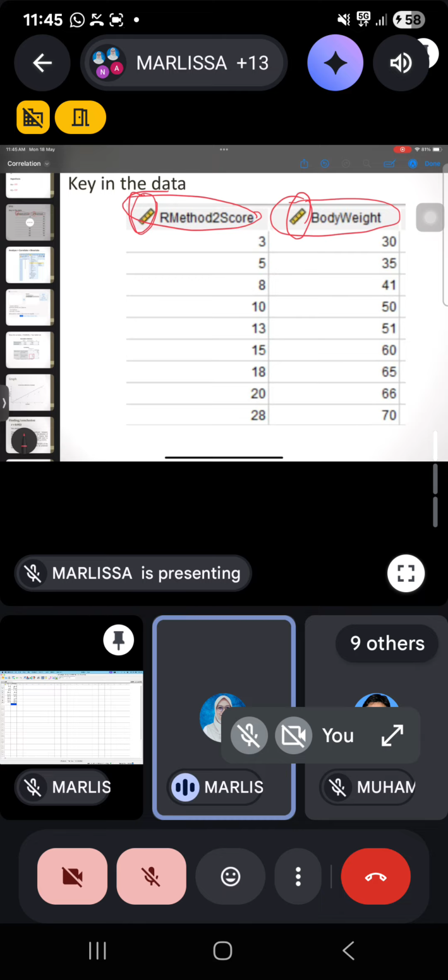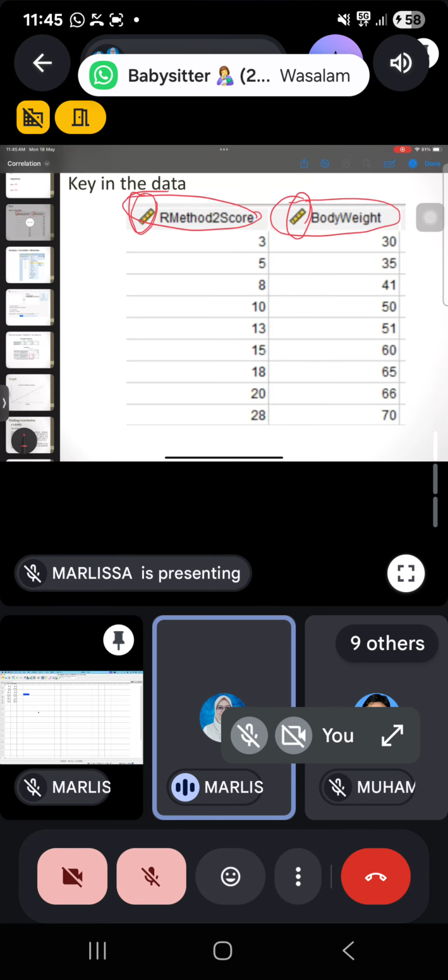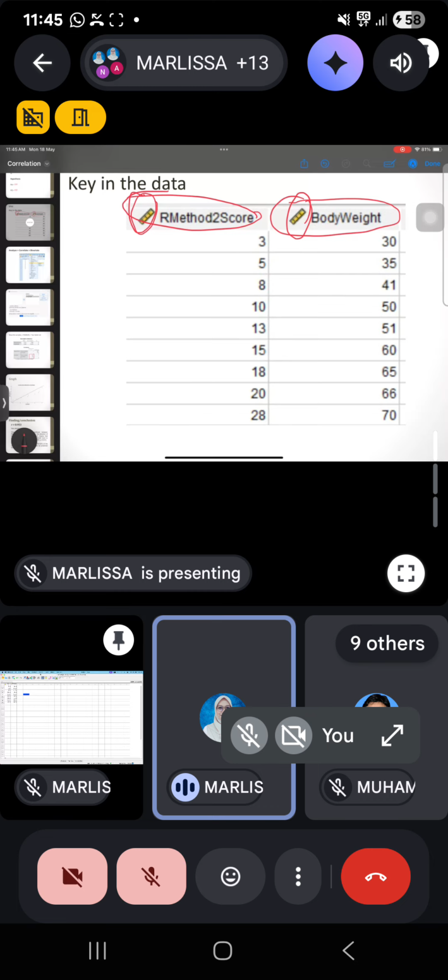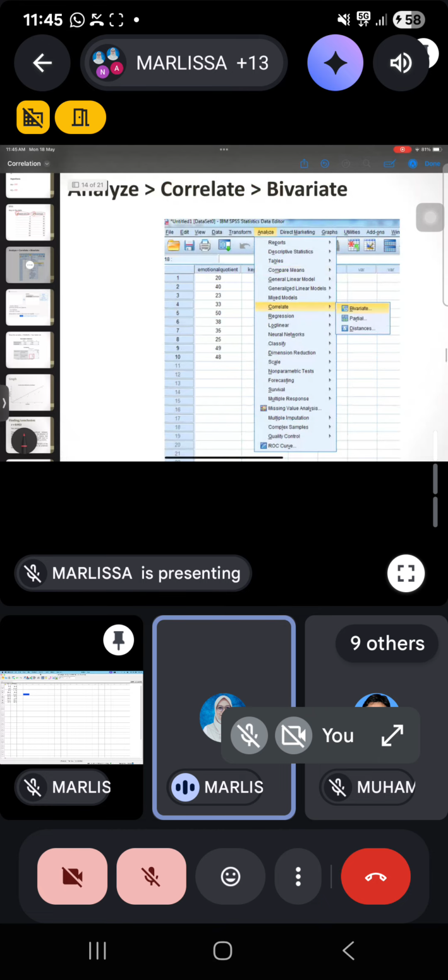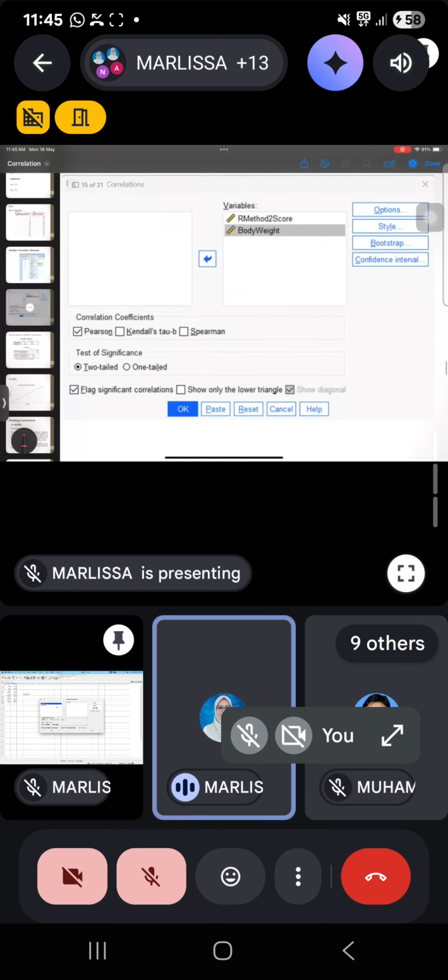Okay, so everyone ready? Okay, I'll continue with the SPSS, okay? So, once you already key in the data, what you need to do is you click analyze, you click correlate, and you pick the bivariate. Okay, so you will get this pop-up window here.